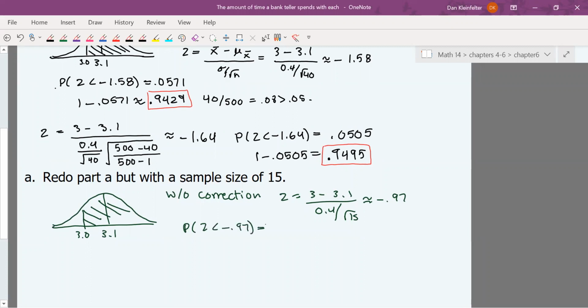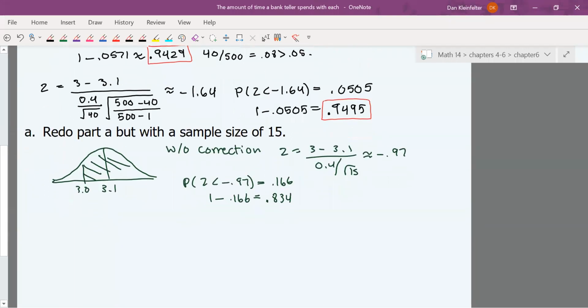So then looking to our table, 0.166 for the area. And then we wanted the area to the right. That's 0.834.